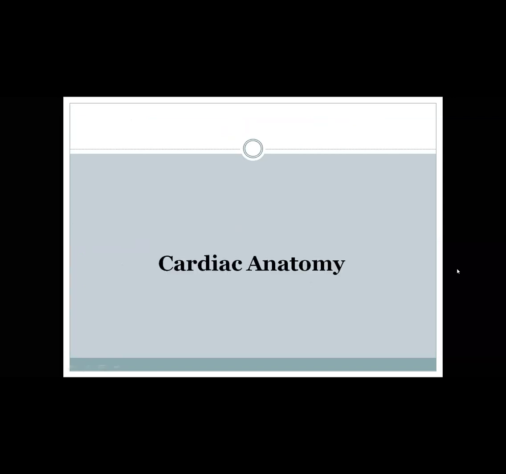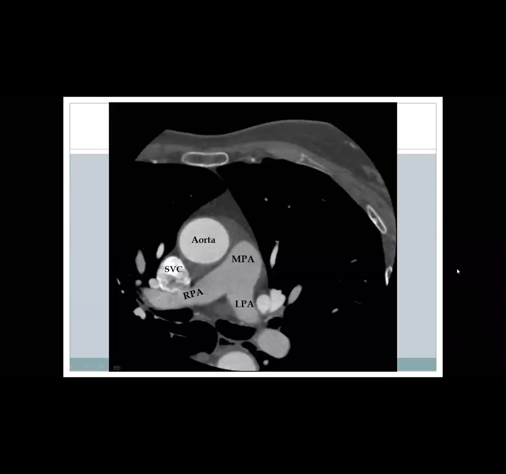So before going into cardiac CT details, I want to review some cardiac anatomy. I chose cardiac CT in the axial plane or transverse plane. As we know, we have three main planes in cardiac imaging generally. We have axial or transverse, which is what is shown here. We have sagittal, scanning from side to side, for example, from left to right or right to left. And we have coronal, from anterior to posterior or from posterior to anterior.